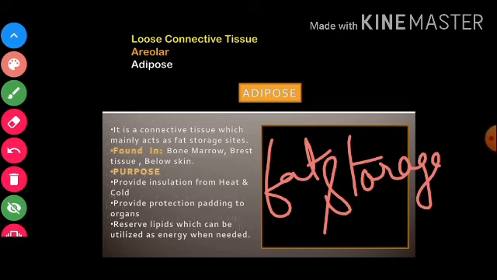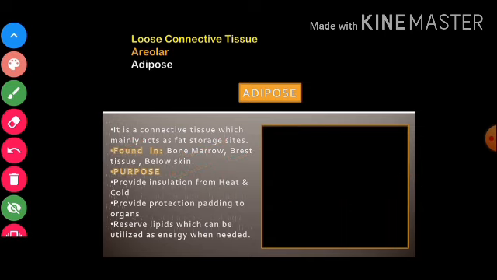Got it? Talking about the location, where do we find this tissue? They are found in bone marrow, breast tissue and below the skin. Below the skin is the area where we actually start gaining weight, right? Talking about the purpose, it provides insulation from heat and cold. What happens when a lot of fat is accumulated inside your body?